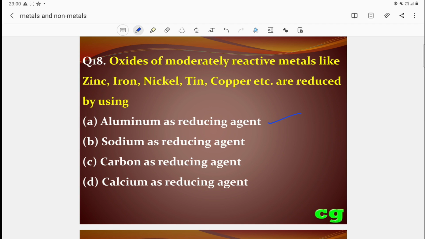Here, oxides of moderately reactive metals can generally be reduced by aluminum as a reducing agent. So this is the correct answer.